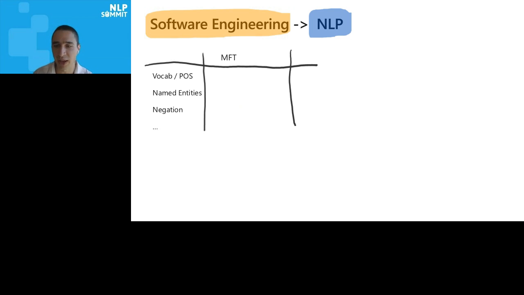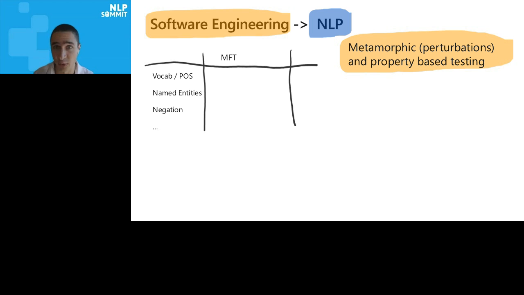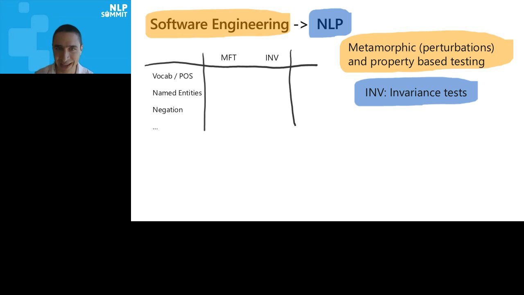In software engineering, we also have this lesser known, but very useful metamorphic tests. And typically they're coupled with property-based testing. What this means is, you don't necessarily know what the output should be, but we know that if we apply a perturbation, we should expect a certain behavior or a certain property. So here's how we translate this to NLP. One test type is what we call invariance tests. And what this means is very simple. We apply a perturbation to an input such that we expect the prediction to remain the same. Here's an example.